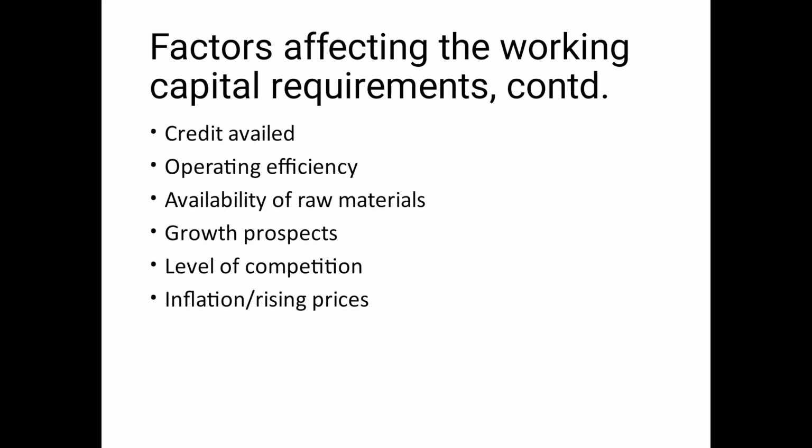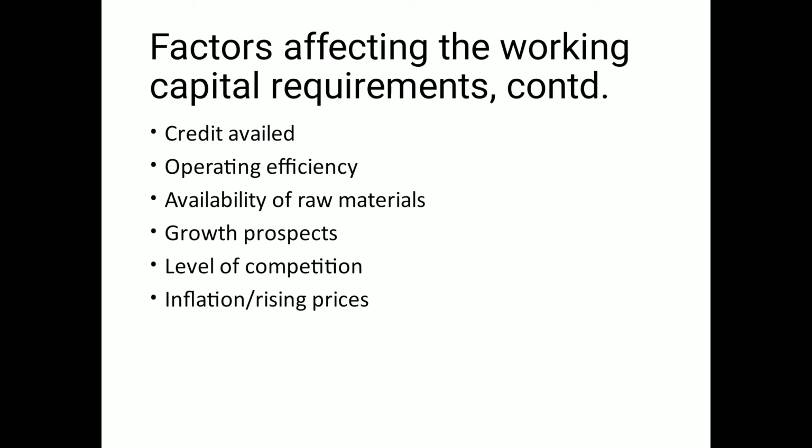However, if a firm buys raw materials or other supplies on a cash basis but sells the finished goods on credit, then it would require greater working capital, because when you are buying you have to pay immediately, but when you are selling you receive your cash only after the credit allowed. So in such a case you would need more working capital, because you are paying immediately but not receiving immediately. The next point is operating efficiency.